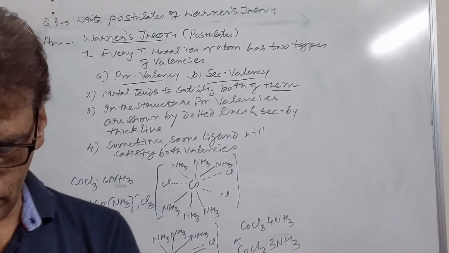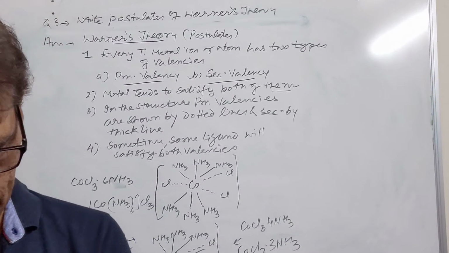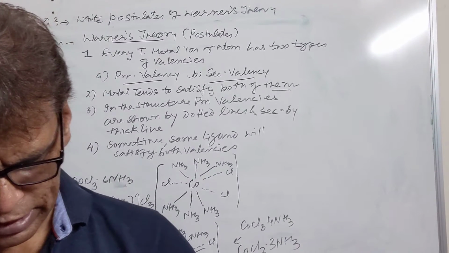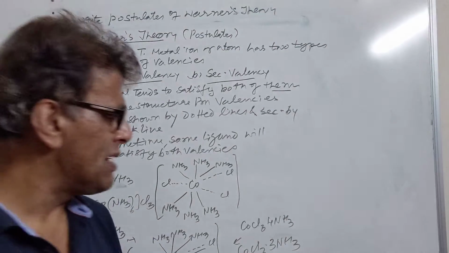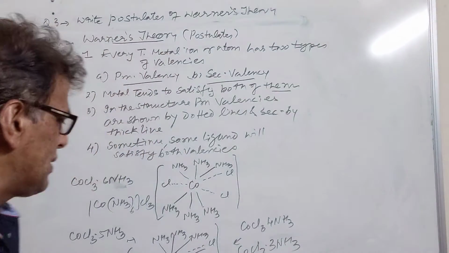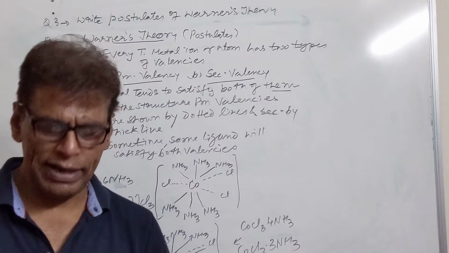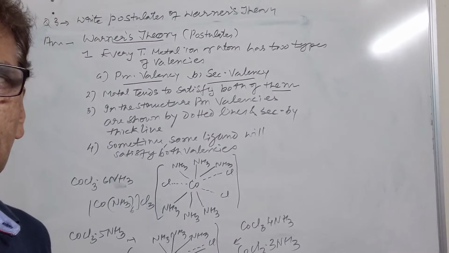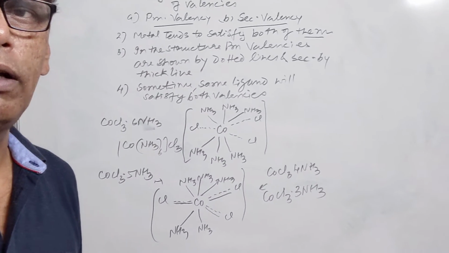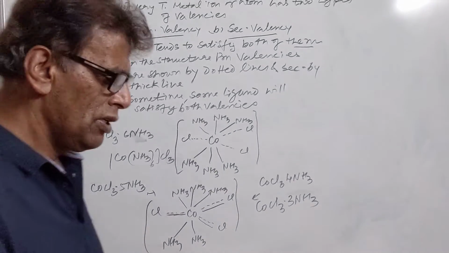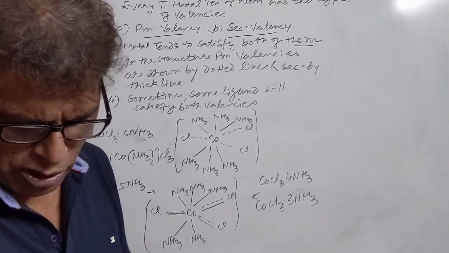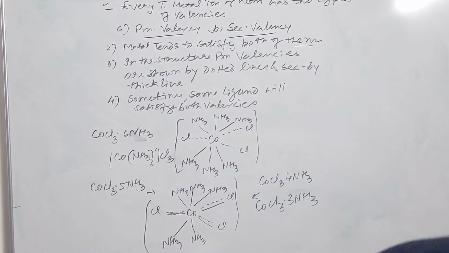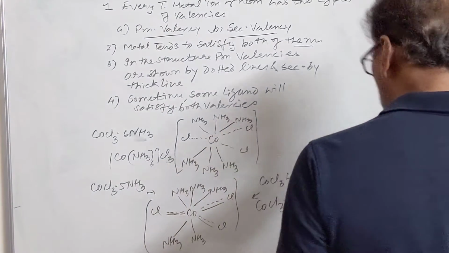Later on, the Werner representations are now represented as the modern representation, and in these representations, the secondary valencies are shown in the square bracket, while primary valencies are shown by ionization sphere, outside the coordination sphere. So this is regarding the Werner theory of complexes. Then we come to the next topic.